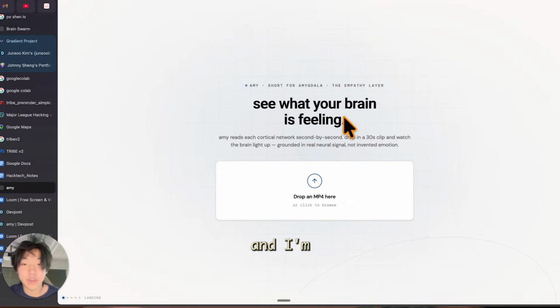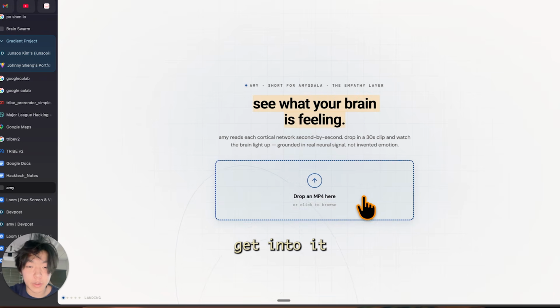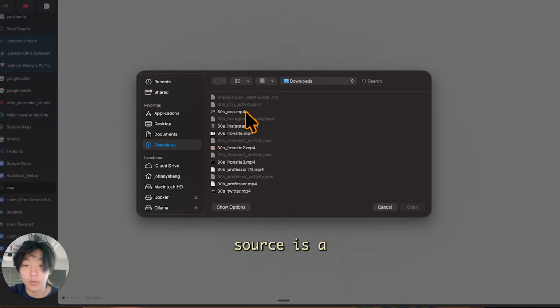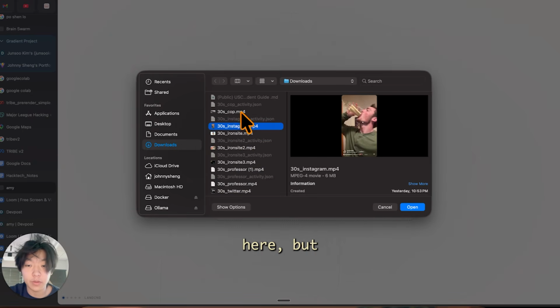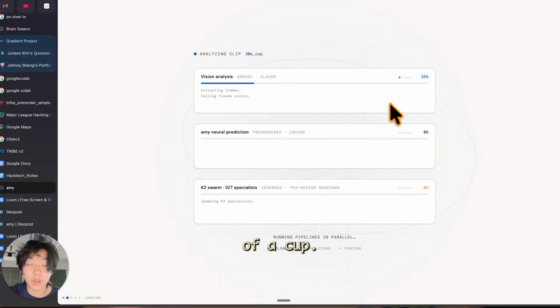Hi everyone, my name is Johnny, and I'm going to walk you through a quick demo of Amy, which is short for amygdala. The main reason we want to build this is to allow visual language models to see more than just actions and to feel the same emotions that people feel. First, the input source is an MP4. We have a couple of different examples here, but we're going to start with a video of a cop.